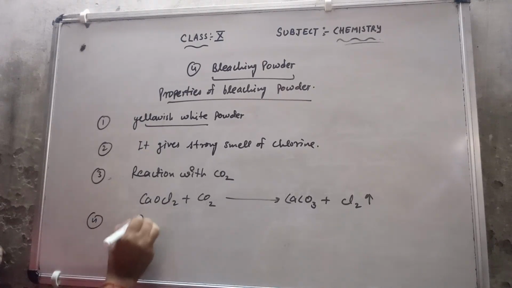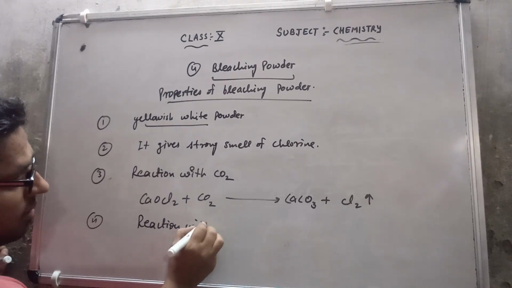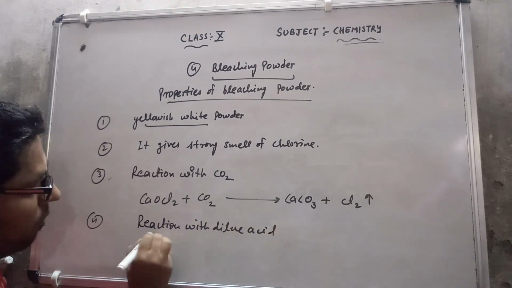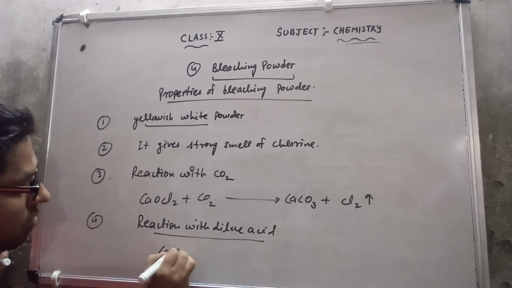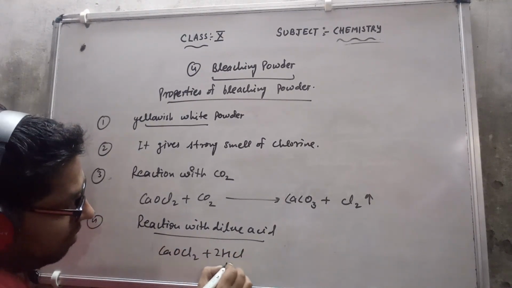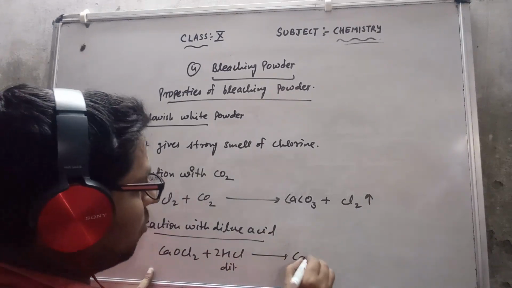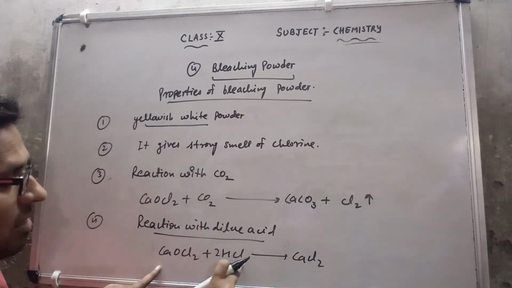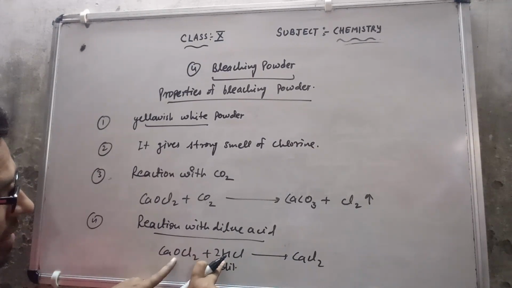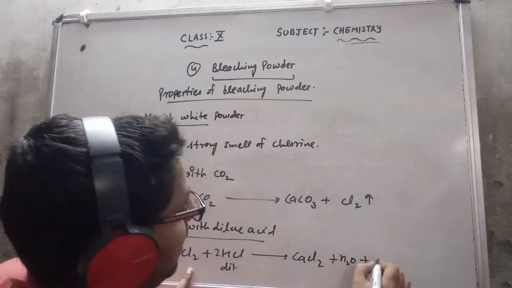Fourth is reaction with dilute acid. Suppose this is the bleaching powder and it reacts with dilute HCl. Then it gives us calcium chloride. This Ca reacts with Cl to give CaCl2. The H2 reacts with one oxygen to give H2O, and Cl2 gas is released.